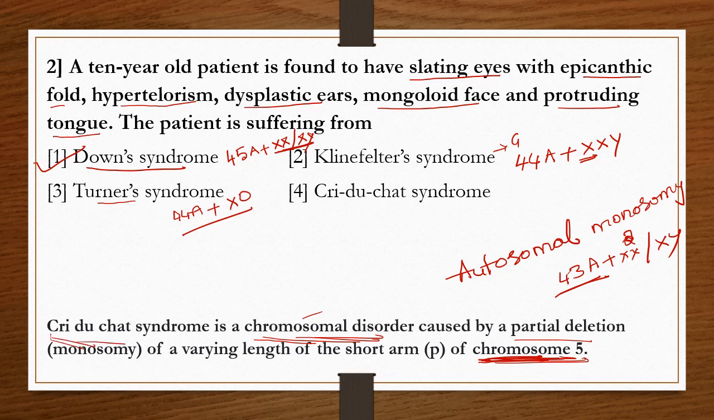So autosomal monosomy is an example. We know allosomal monosomy is Turner's. Allosomal trisomy is Klinefelter. Autosomal trisomy is Down syndrome. Autosomal monosomy is Cri-du-chat syndrome. Okay, so the correct answer for this question is option 1. And remember, all the options given are examples of chromosomal disorders.